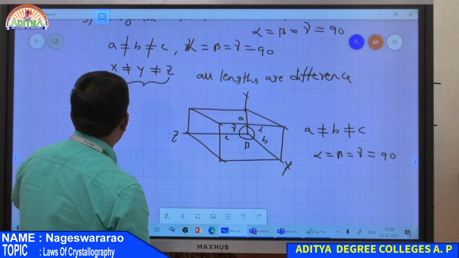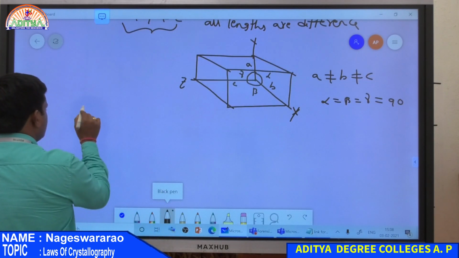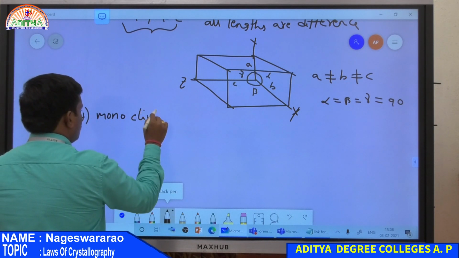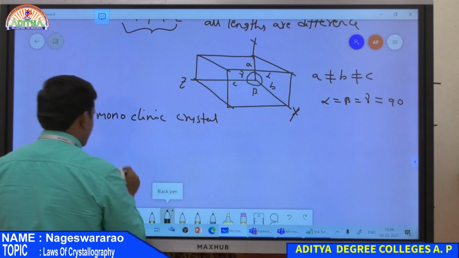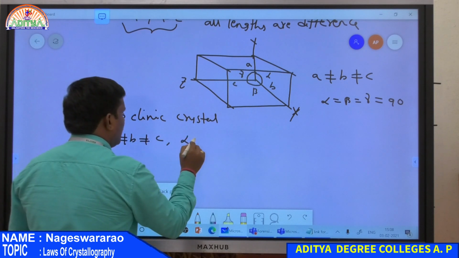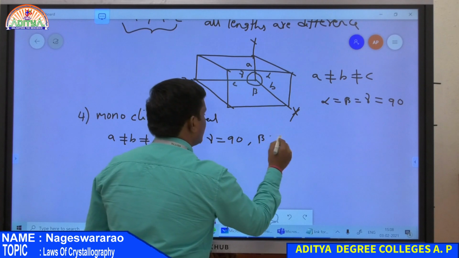Now the fourth one, monoclinic crystal. The parameters for a monoclinic crystal are a not equal to b not equal to c, and also alpha is equal to gamma is equal to 90 degrees, but beta is not equal to 90 degrees.